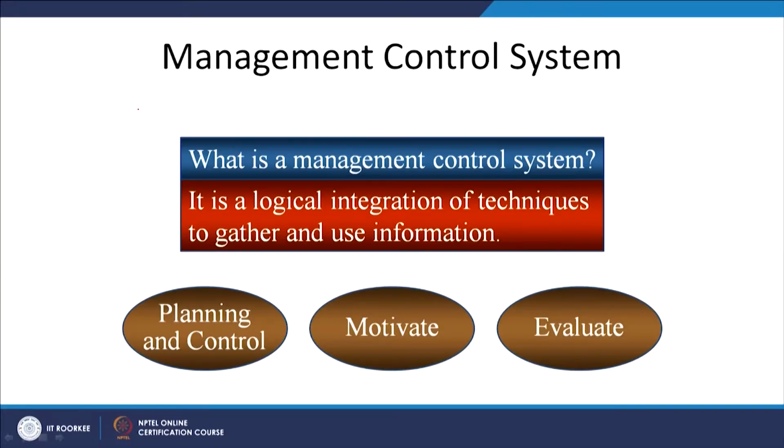So, there are 3 things we do here. We do planning and control, we go for motivation, and we go for evaluation. Planning and control, right, we have been learning in the past also. Standard costing we are using for planning and control, budgeting we are using for planning and control, and even to some extent marginal costing we are using for planning and control.